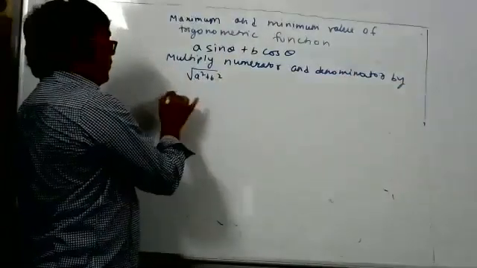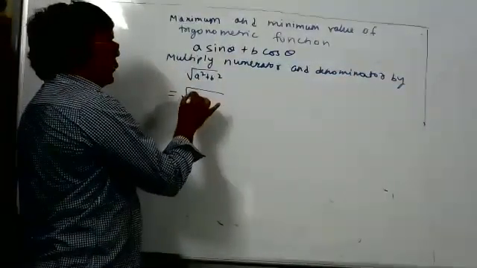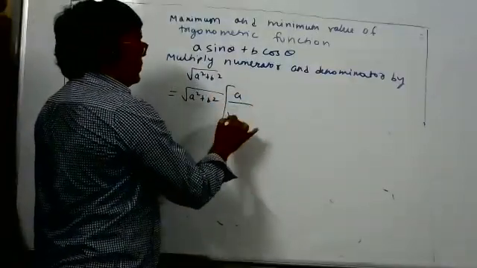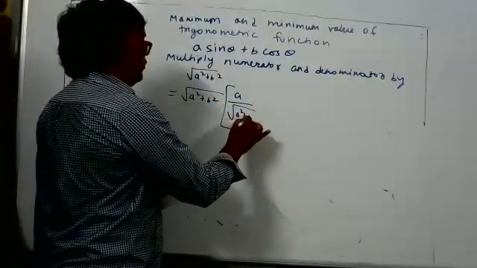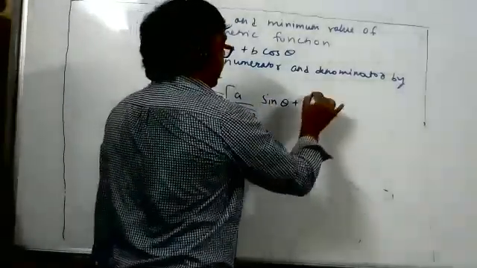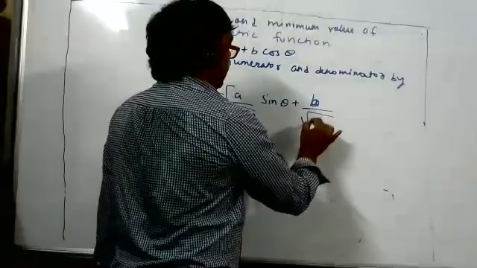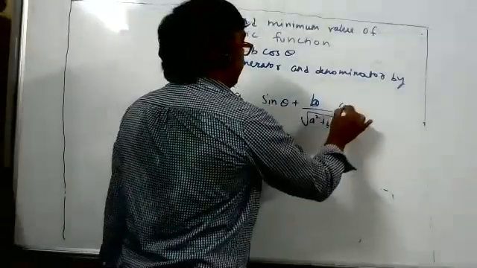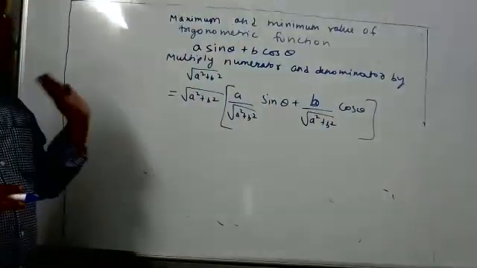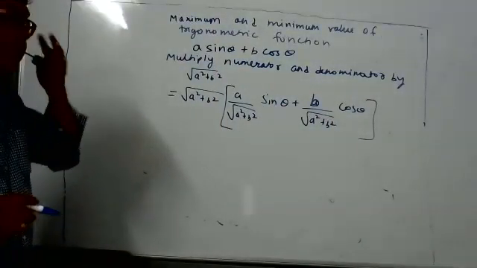So I will multiply with square root A square plus B square and divide also by square root A square plus B square, like this way. Till here anybody has doubt? I just multiply and divide by square root A square plus B square, and then what is our plan?